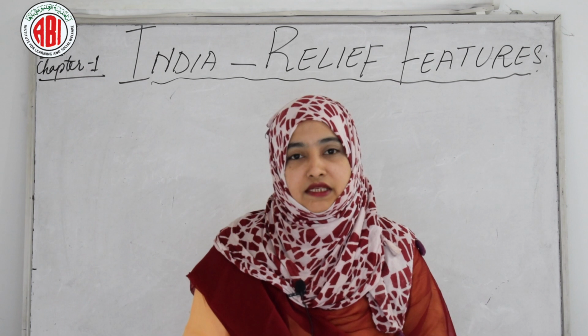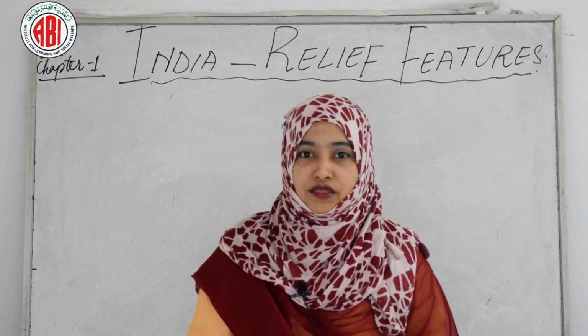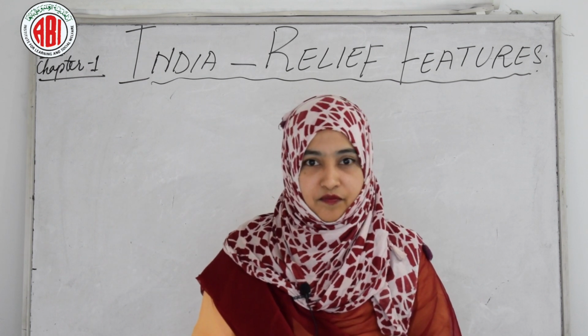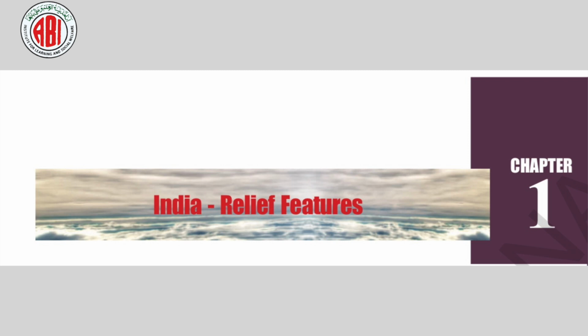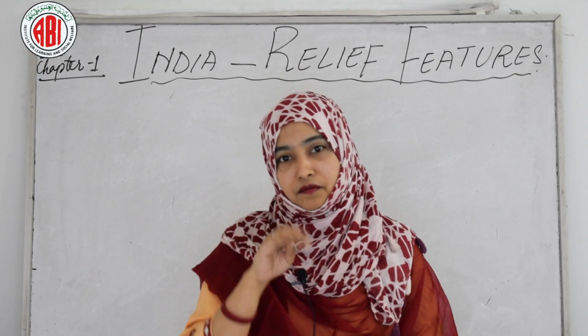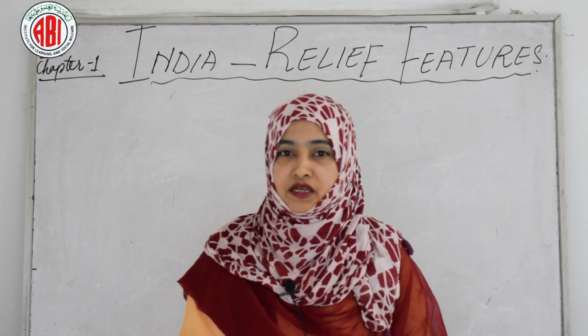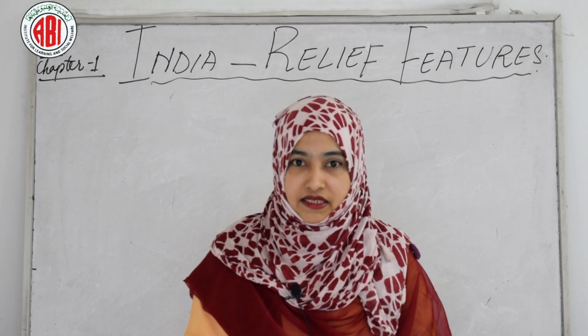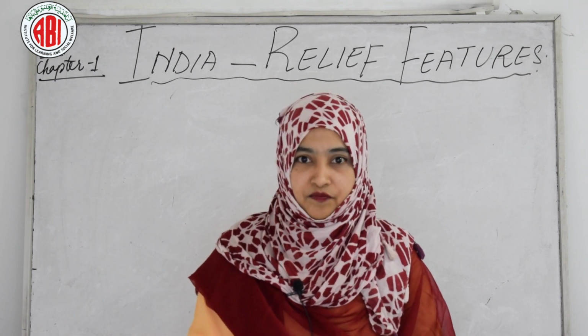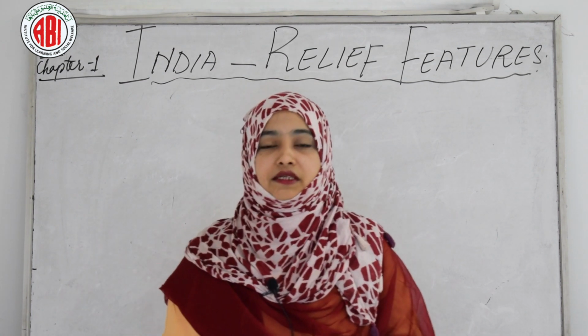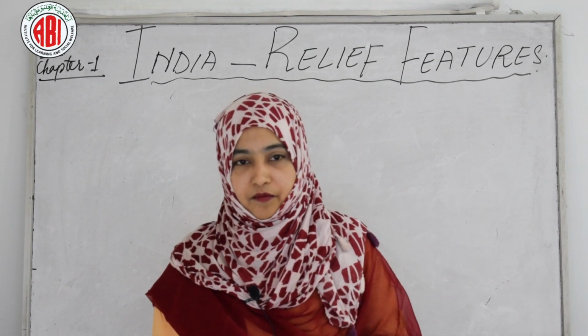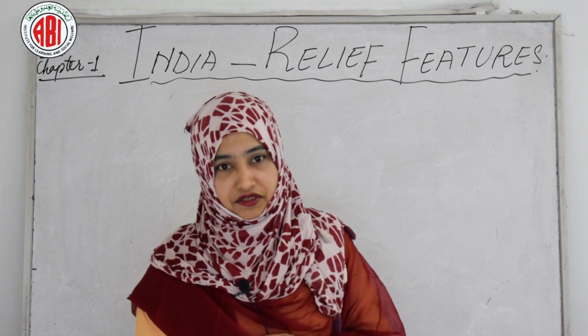Today's class we will discuss the 10th standard first lesson from social studies, that is India relief features. As we know, social studies is a subject which includes four parts, that is geography, economics, civics and history. But today's topic is related to the geography part, that is India relief features.